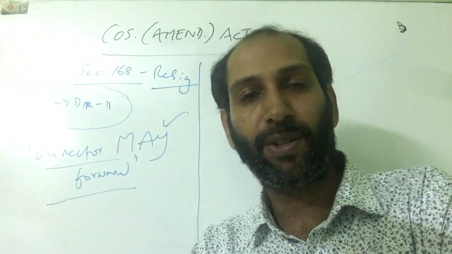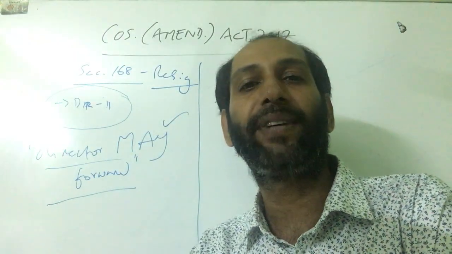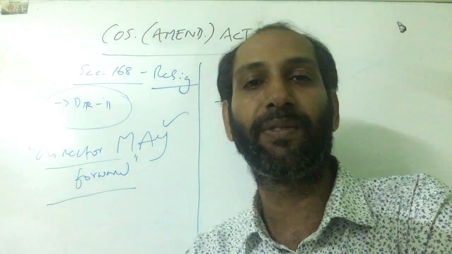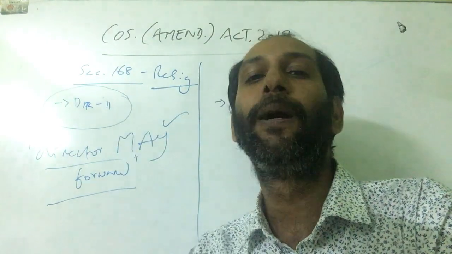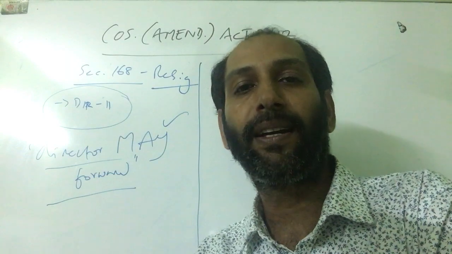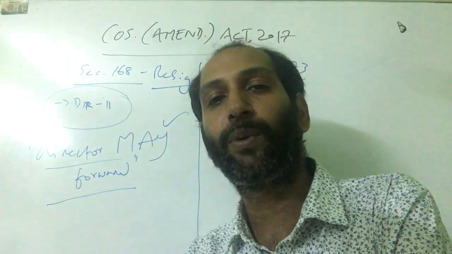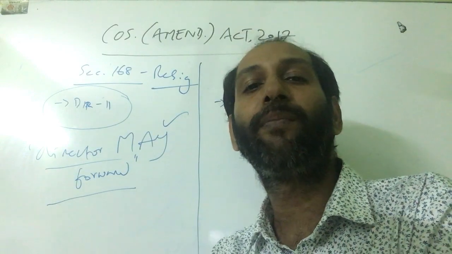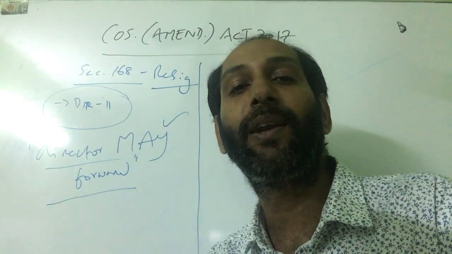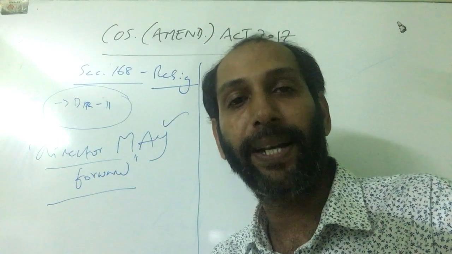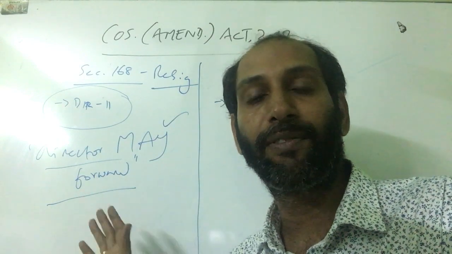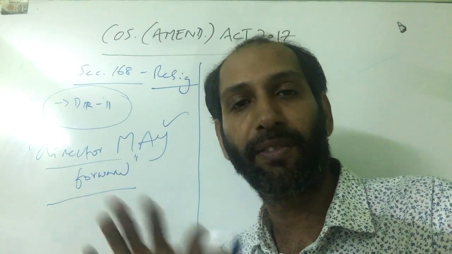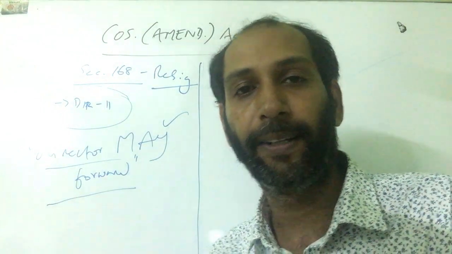I will repeat again, section 168 deals with the resignation of directors. It speaks about the provisions of resignation of directors, including the procedures. But in that procedure, a relevant amendment has been brought in which speaks about the director, if required, or the director can optionally give form number DR11, his intimation along with the reason, to the ROC. It was mandatory. Now the amendment has made the filing of DR11 by the director himself to the ROC an optional matter. So leave it.